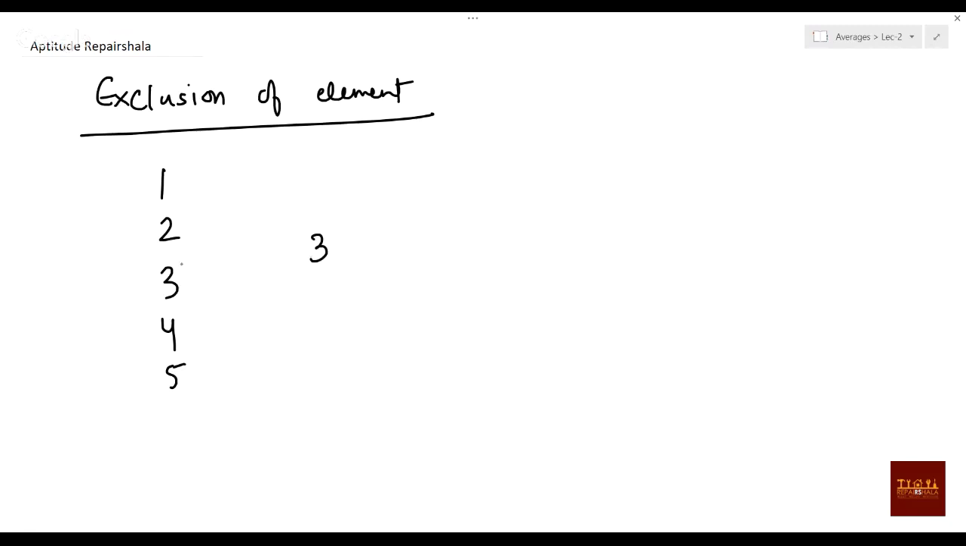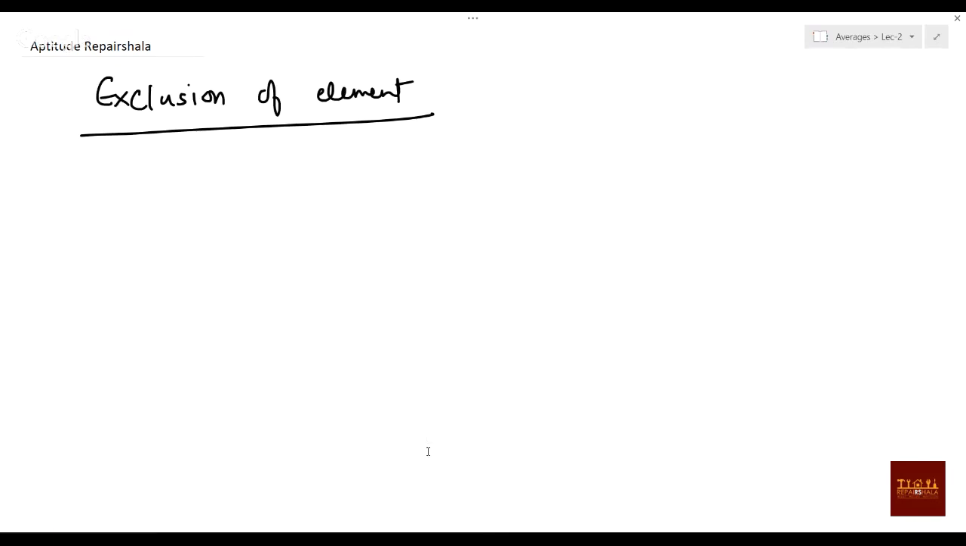Now if you're taking out any number which is less than 3, what will happen? The average will increase. If you're taking out any number that is more than 3, the average will decrease. Whatever you do for entering, the opposite is for exiting. Now we'll see one question so that you are able to understand the exclusion concept properly.